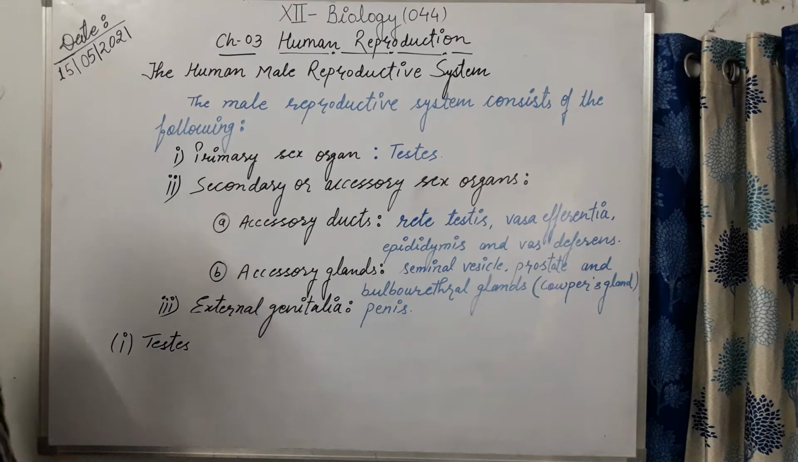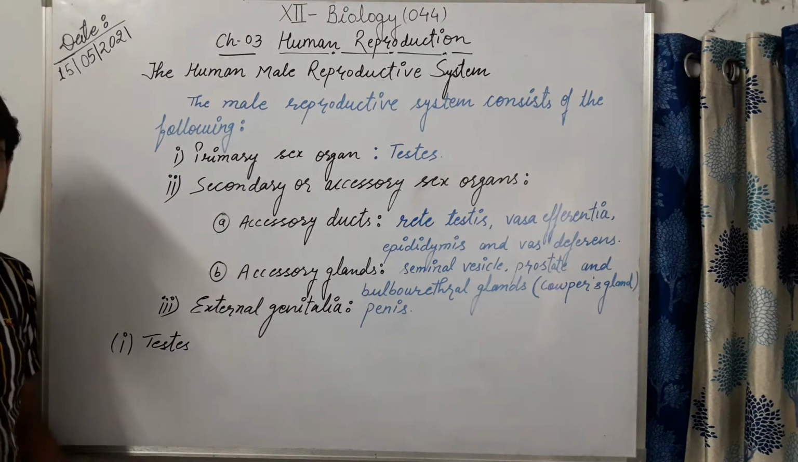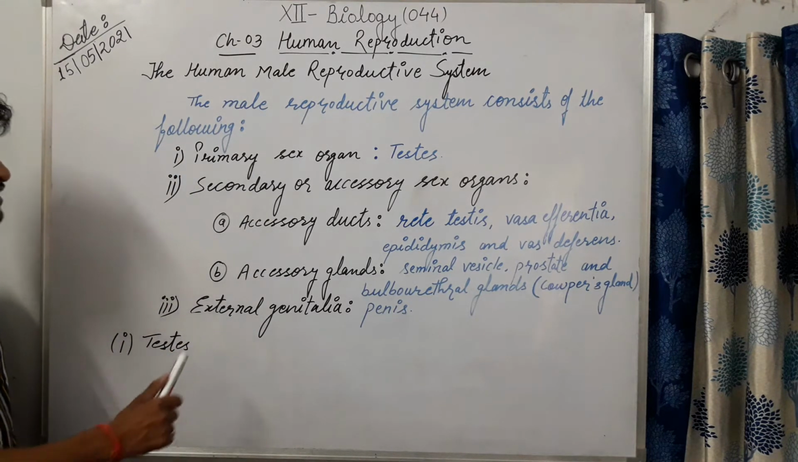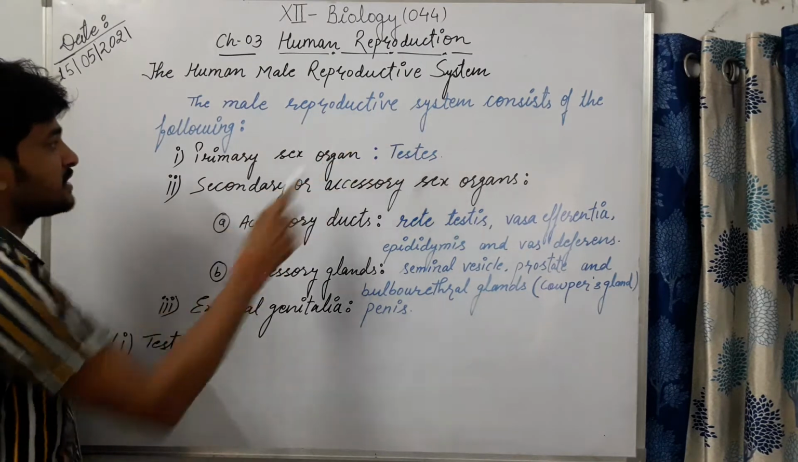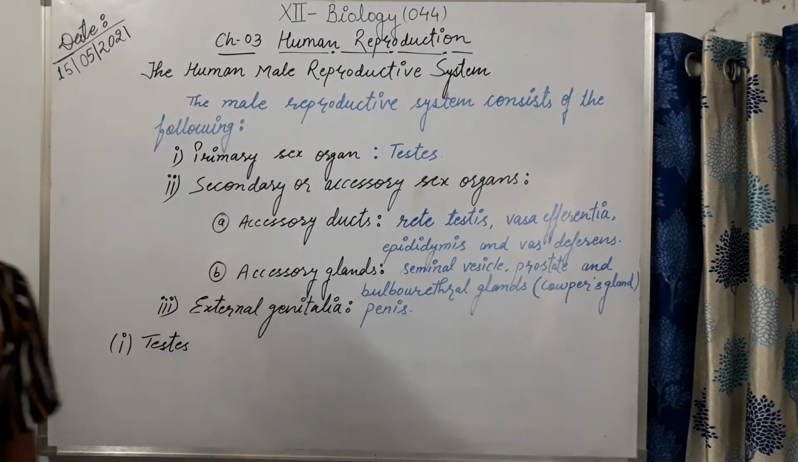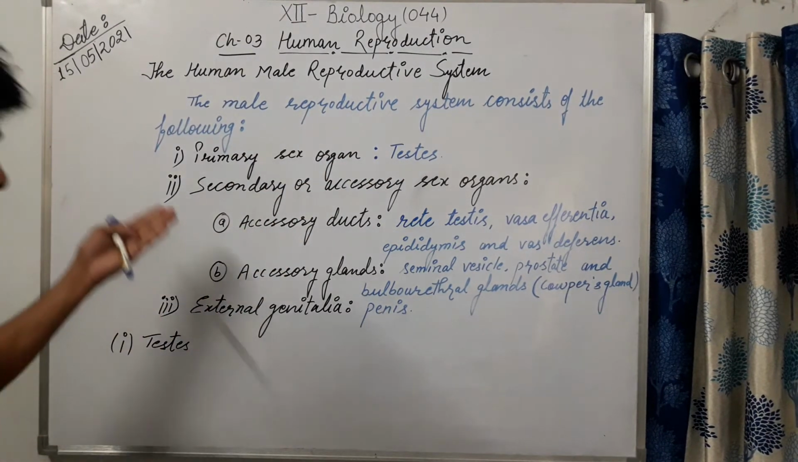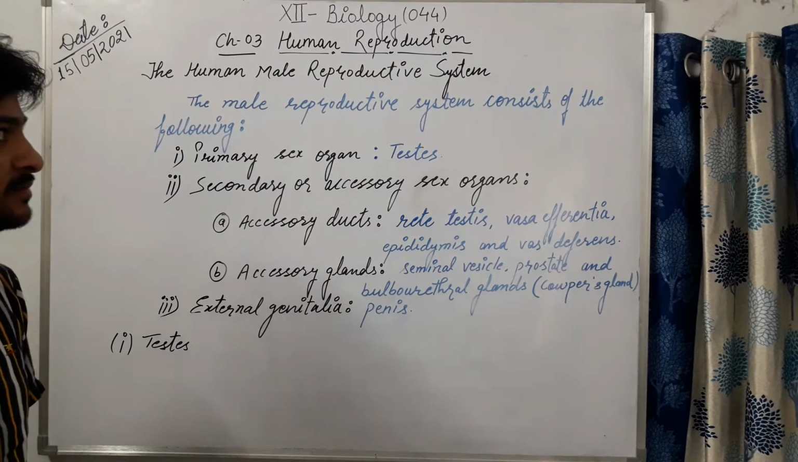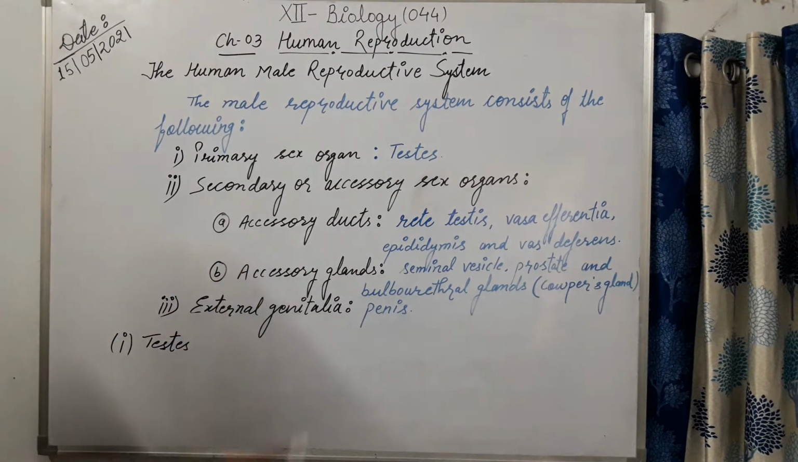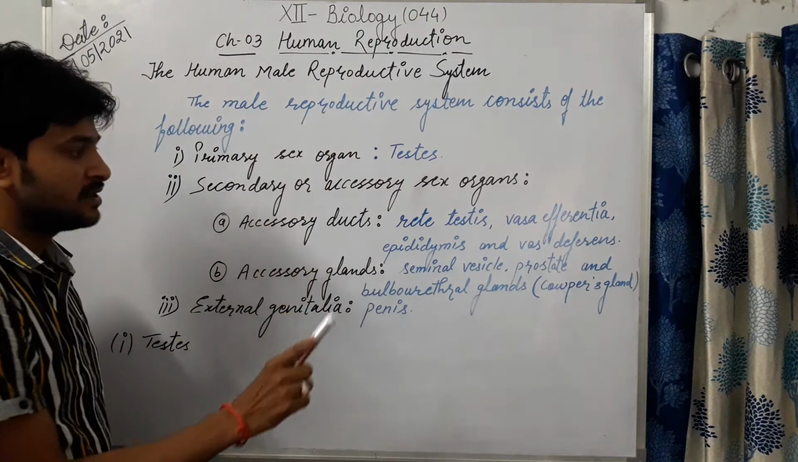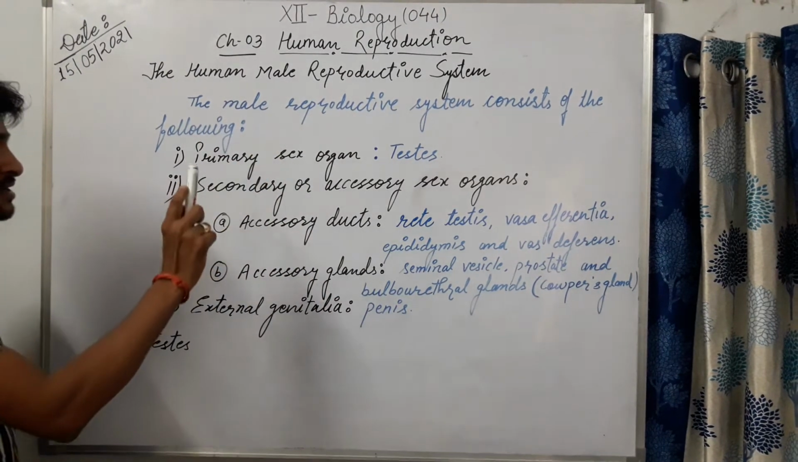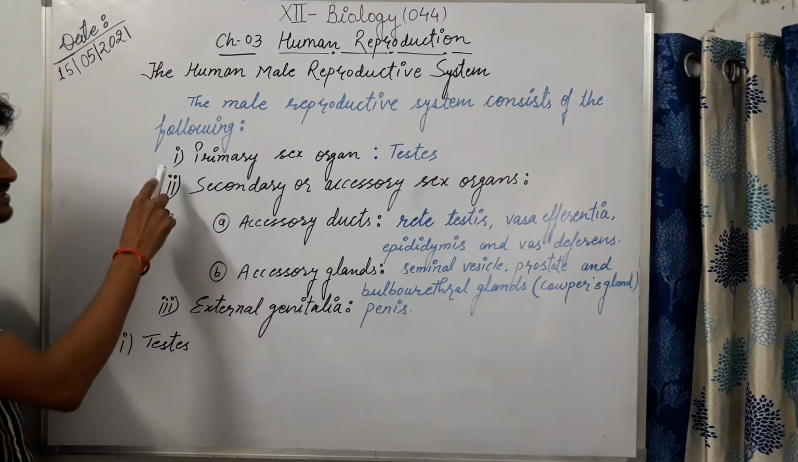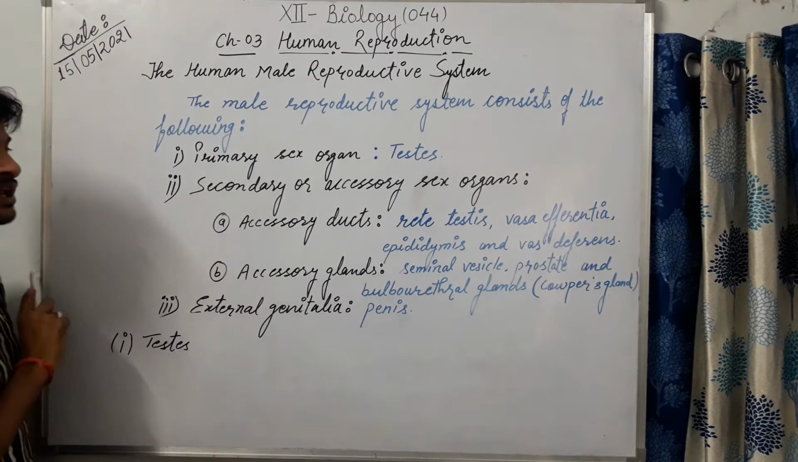Here I have written a few points that are very concise and related to the human male reproductive system. The male reproductive system consists of the following. Please have a look at what different parts are associated with it. I have summarized all of this into 1, 2 and 3.